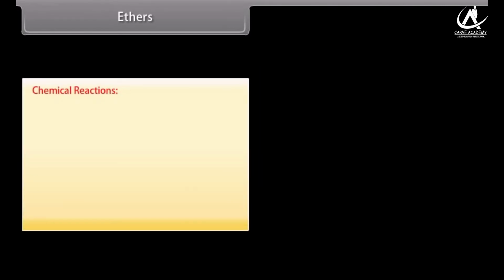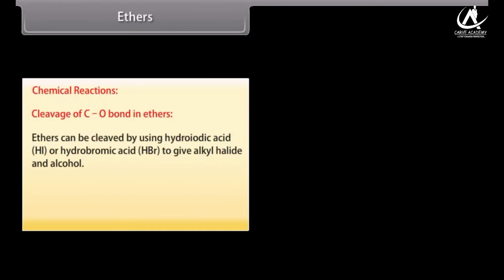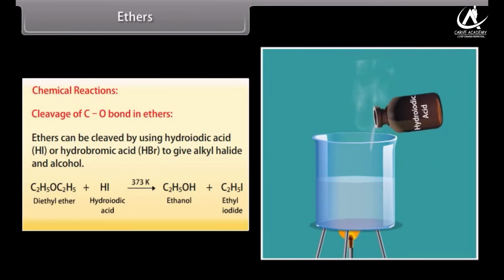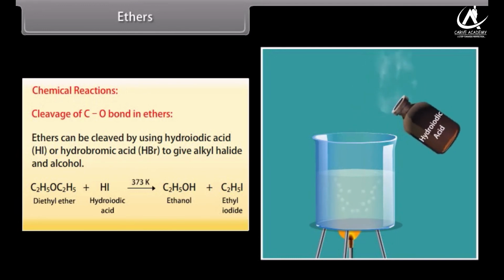Chemical reactions. Cleavage of the C-O bond in ethers. Ethers can be cleaved by using hydroiodic acid or hydrobromic acid to give alkyl halide and alcohol. Hydroiodic acid reacts with diethyl ether and forms ethanol and ethyl iodide.